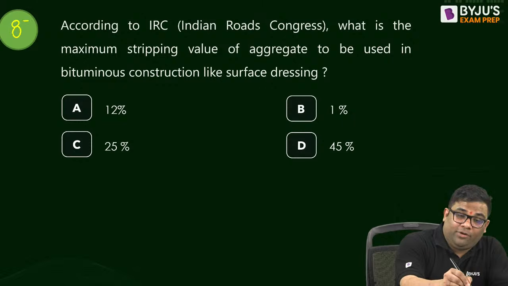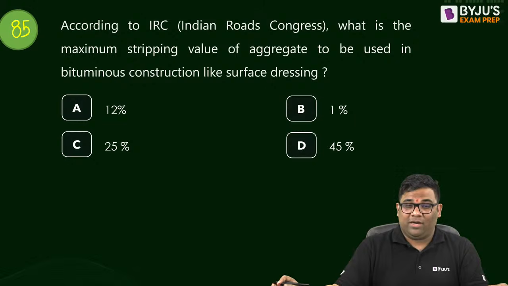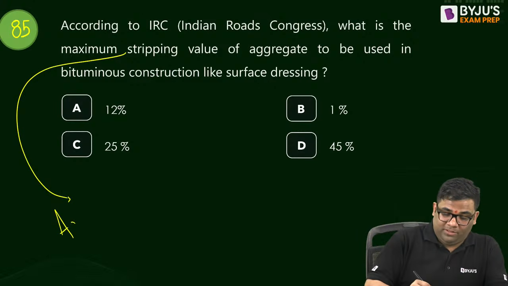85th question. Oh, we are going towards the end. According to IRC, what is the maximum stripping value to be used in bituminous construction while using for surface dressing? So the stripping value test is for what? For testing the adhesion with bitumen. So how much do we allow?